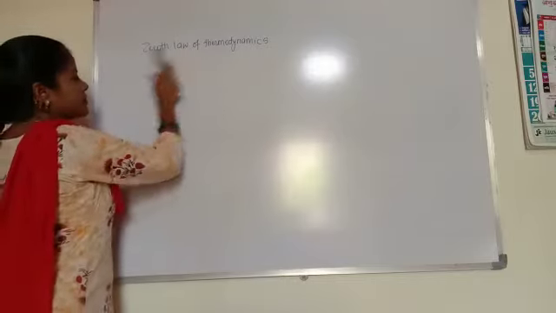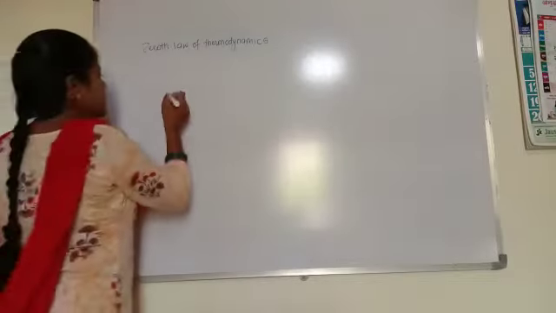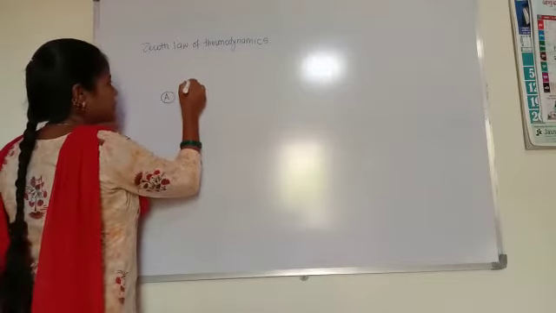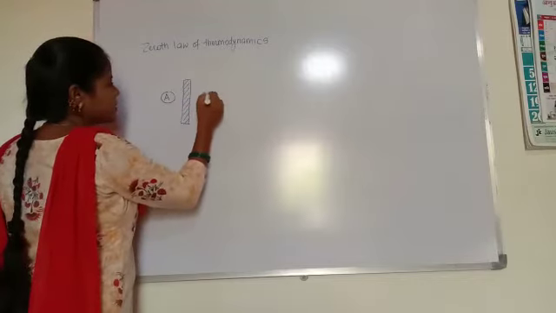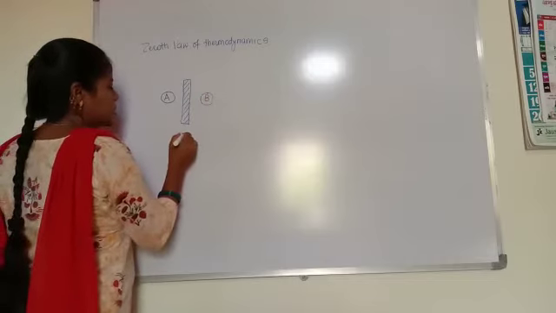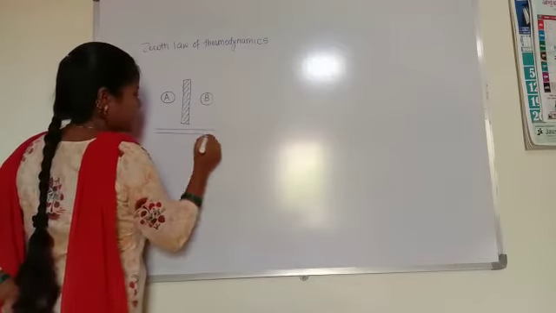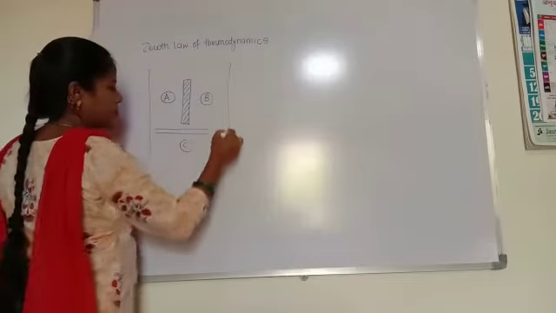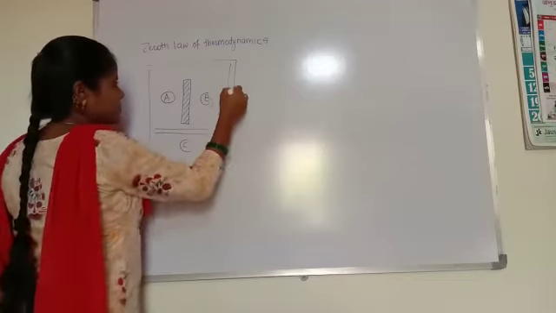So see the explanation. Let us take the three systems. This is system A, there is a partition, this is system B, and below this is system C. There is again a partition. These are enclosed in an airtight system. See this diagram. These are the three systems enclosed in a packed system.